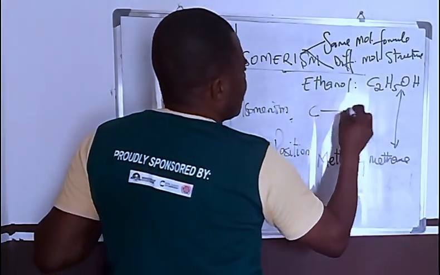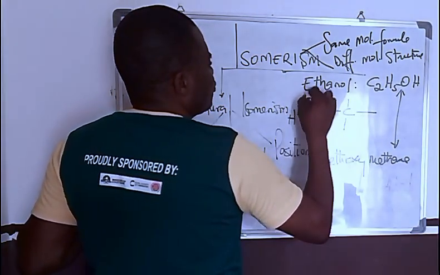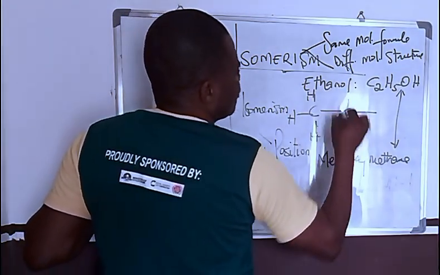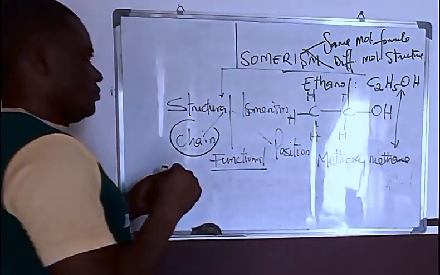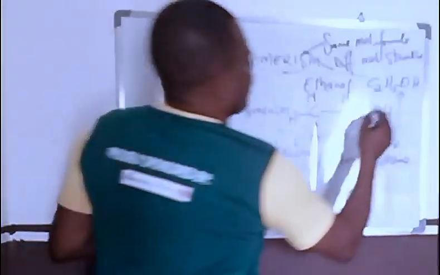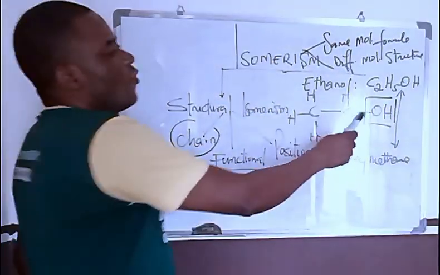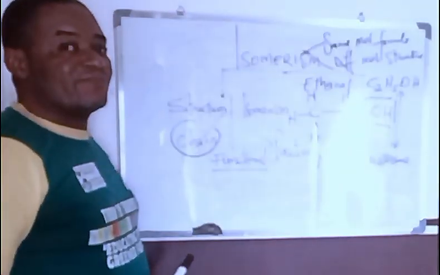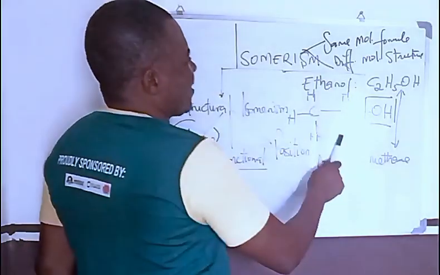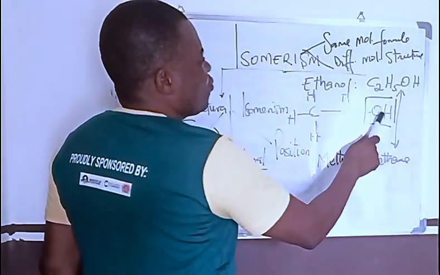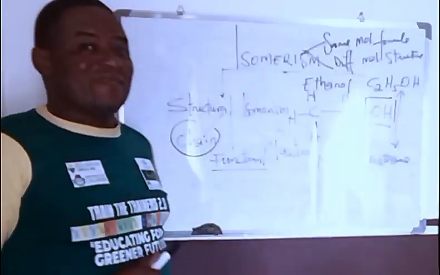Ethanol is carbon 1 and 2. And this is hydrogen, hydrogen, hydrogen, hydrogen, hydrogen. And this is OH. This is the functional group for ethanol. C2, and 1, 2, 3, 4, 5 hydrogens, and an OH. Now let us look at methoxymethane.